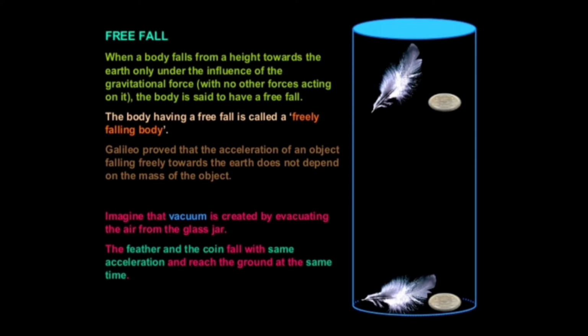It was Galileo who first demonstrated that the acceleration of an object falling freely towards the earth does not depend on the mass of the object. Imagine that a vacuum is created by evacuating the air from a glass jar, as you have seen in the figure. Then the feather and the coin will fall with the same acceleration and reach the ground at the same time.